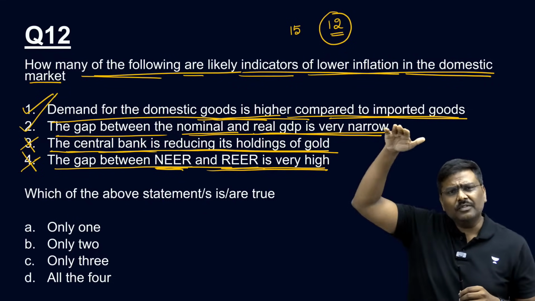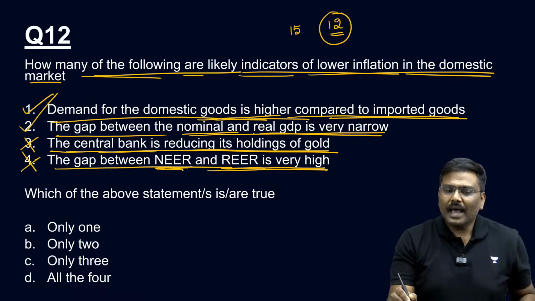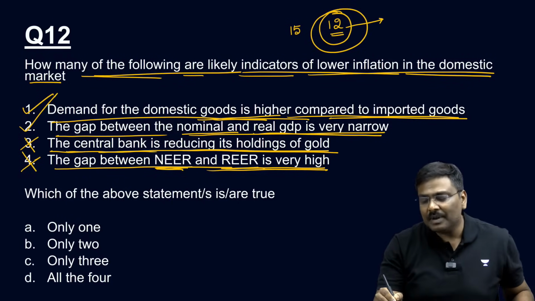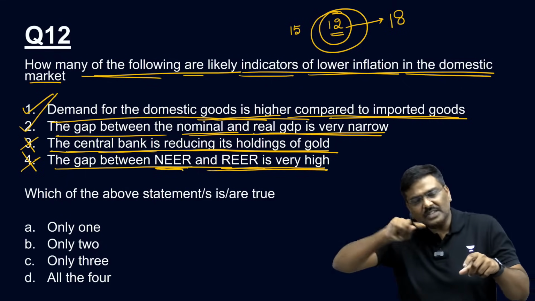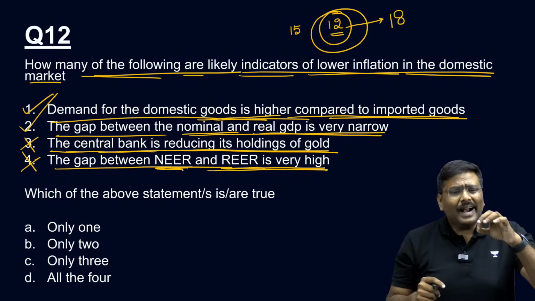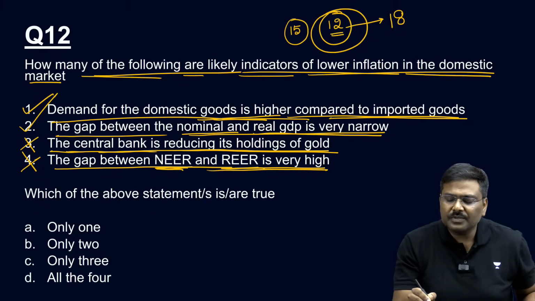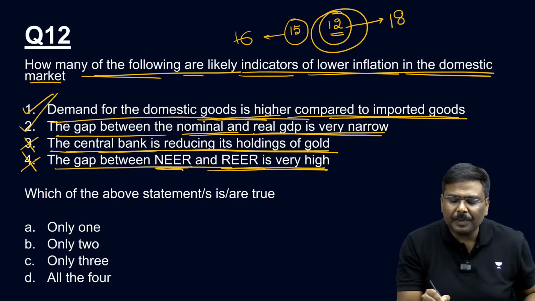Now let's say the inflation in the USA increases. There is a very high rate of inflation in the USA. As a result of this, the price of this product in the USA will increase from, let's say, 12 rupees to 18 rupees. And inflation in India is very less compared to that. The price will increase from 15 rupees to 16 rupees.